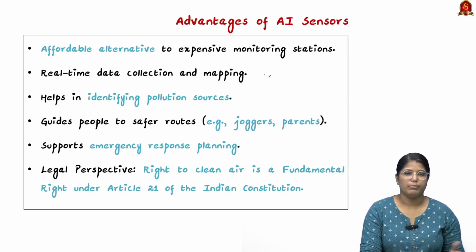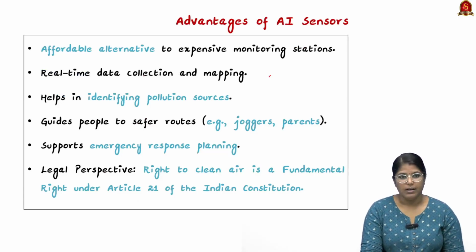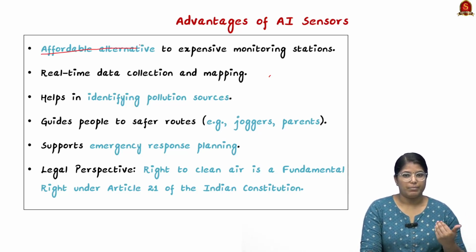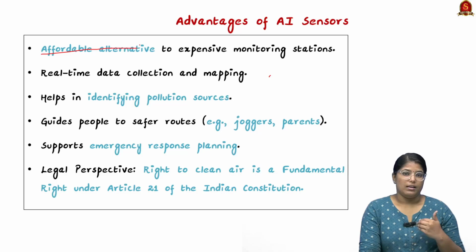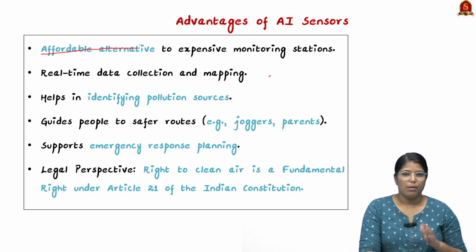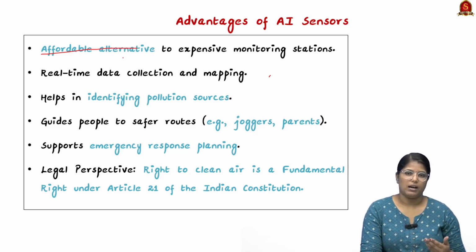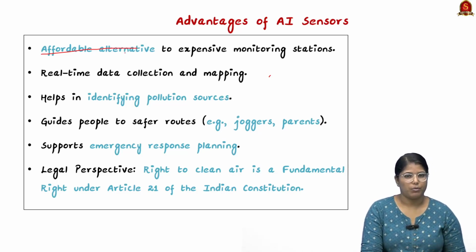So what are the advantages of this particular AI sensor? First thing is affordability. Instead of building very big regional sensors, which provide very low accuracy even after building, when each vehicle has this, we can have ultimately accurate data on air pollution, and it is a very affordable option as well.